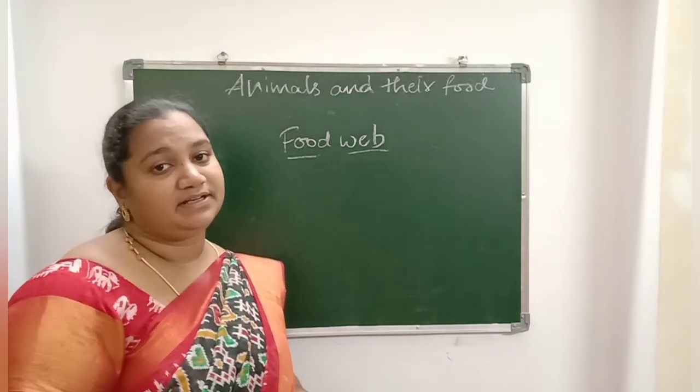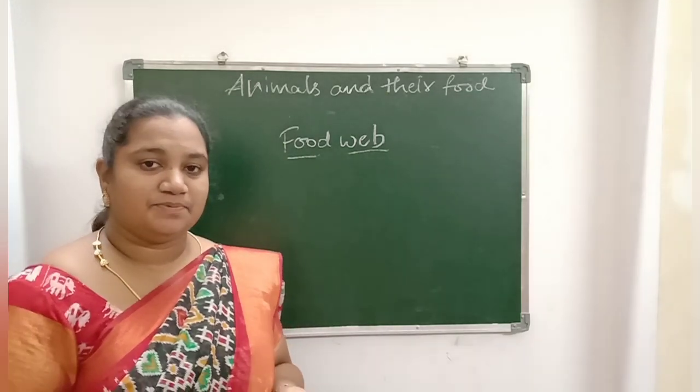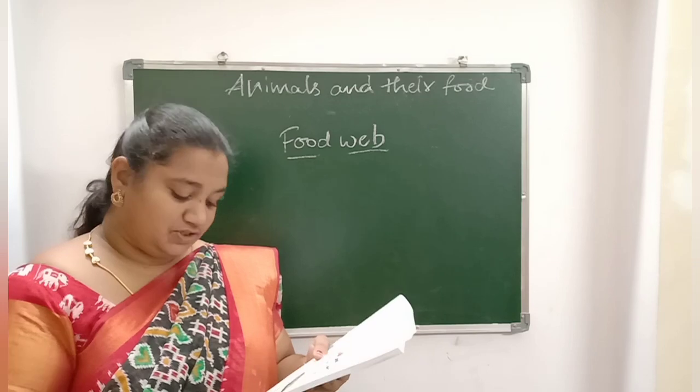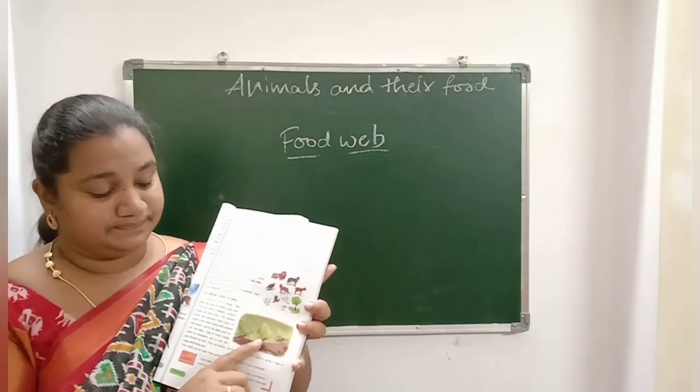The interconnected food chains are called a food web. See, in the picture on page number 29, you have different food chains here.